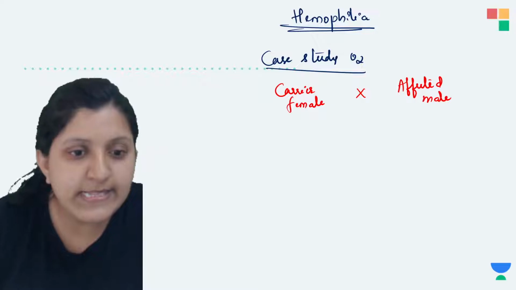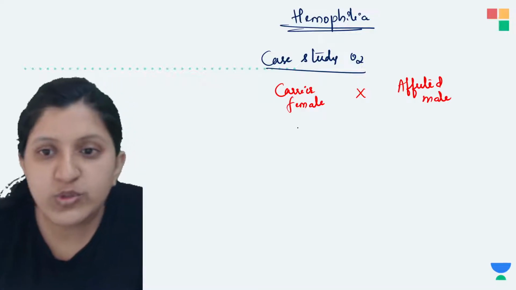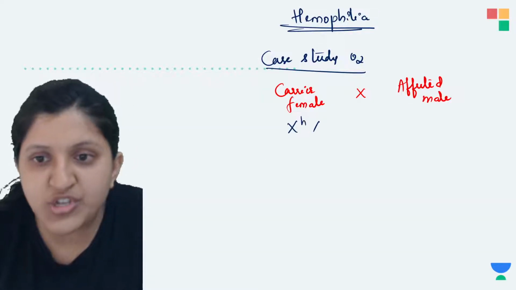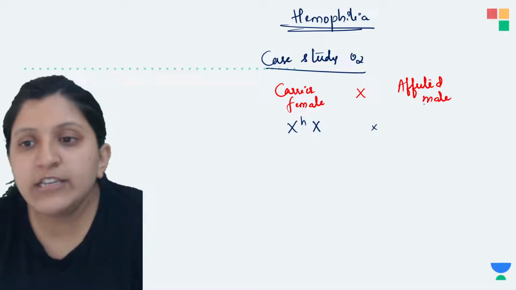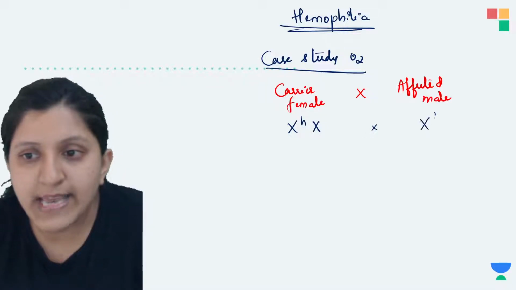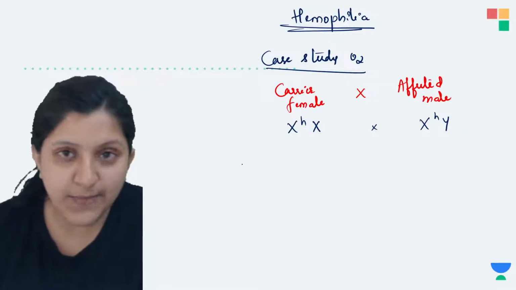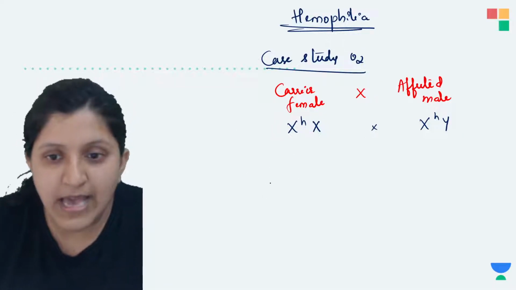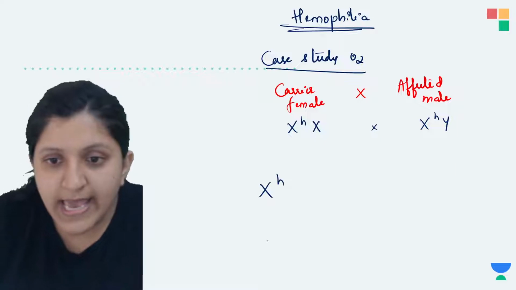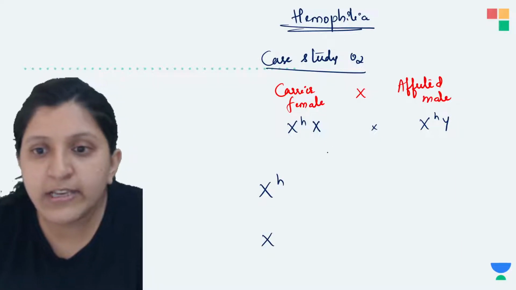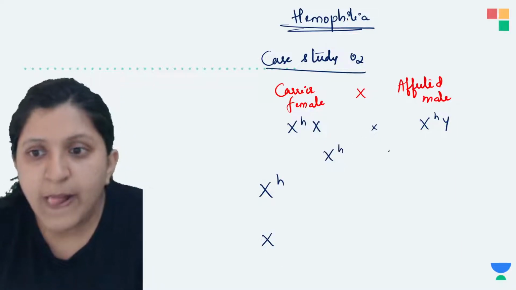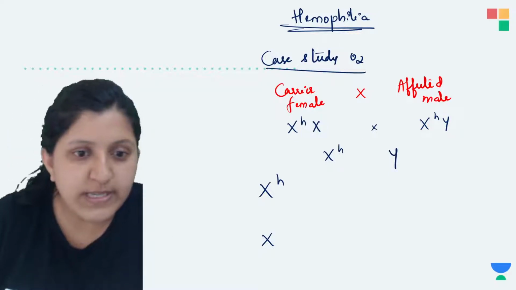Let's see the chromosomes now. This female is XHX and this individual is XHY. We will see the Punnett square again and observe this. So there is XHX and here you can find XHY.